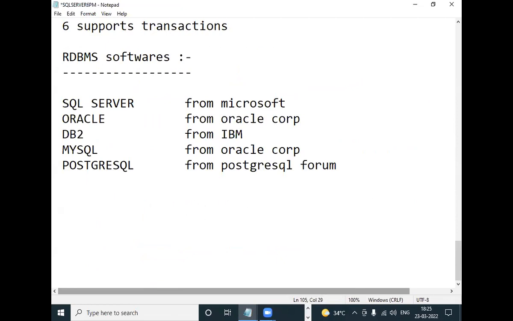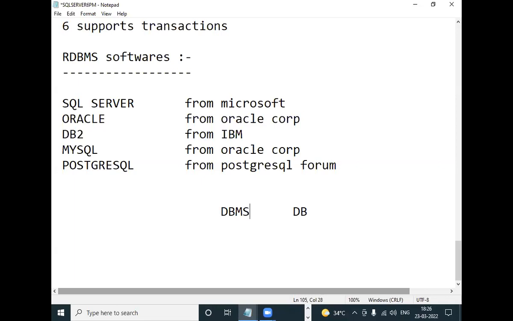Every organization stores data. For storing the data, what is required? A database is required. To maintain this database, we need software. What is that software? DBMS software.